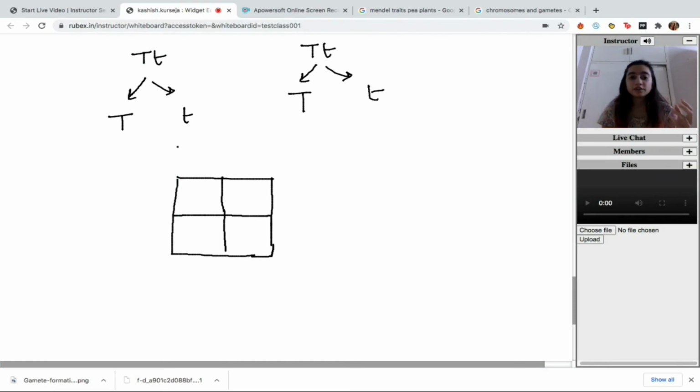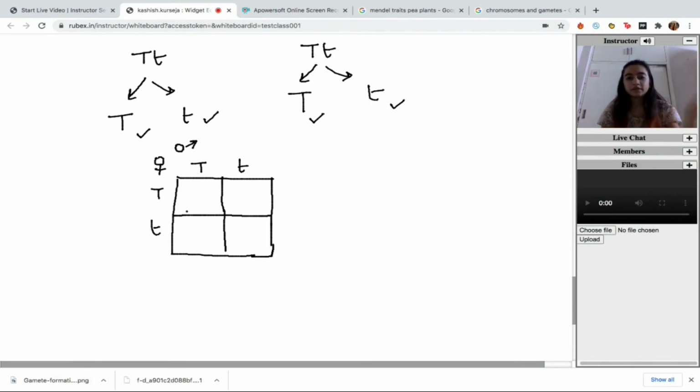You will write the gametes of the male parent on one side and you will write the gametes of the female parent on the other side. Starting with the male, one capital T, one small t to be written here. Similarly, with the female gamete, one capital T, one small t to be written on the other side.